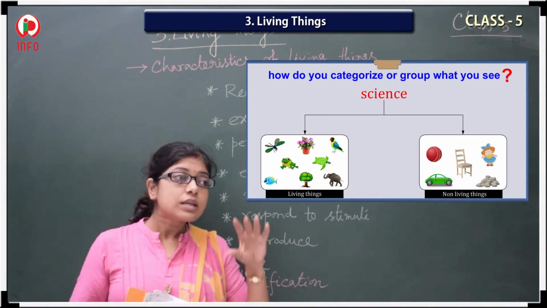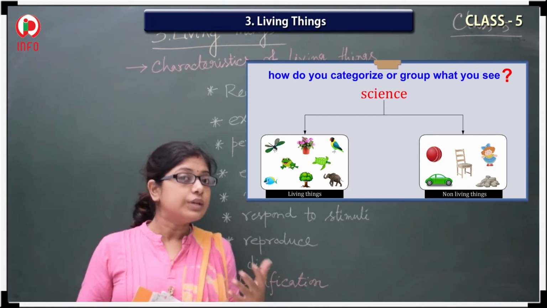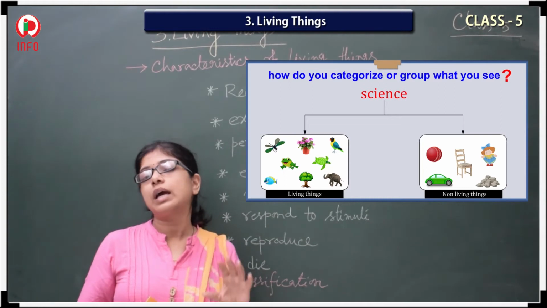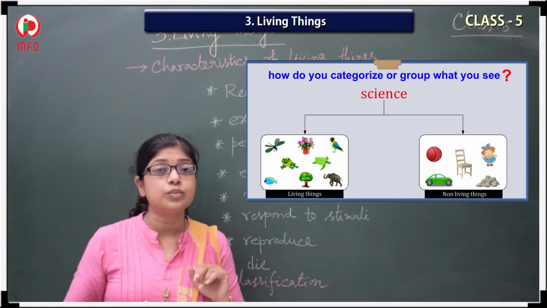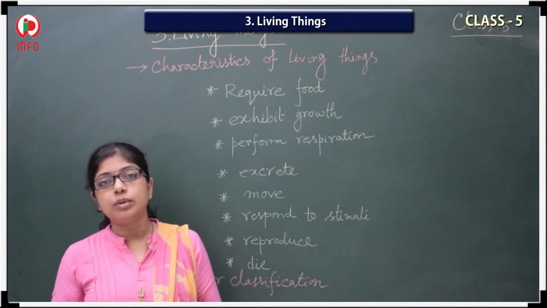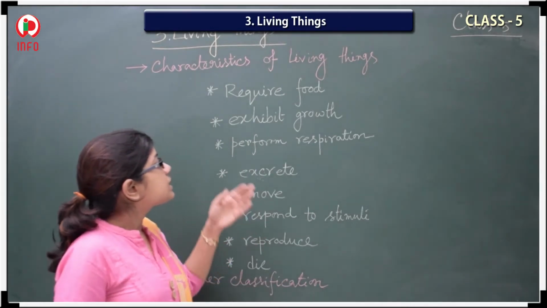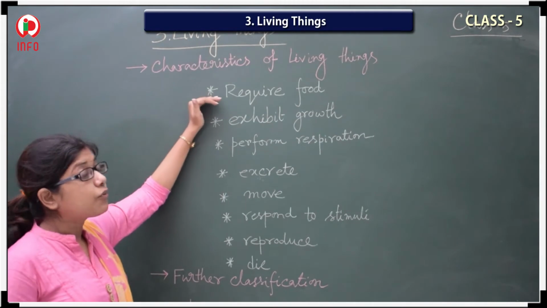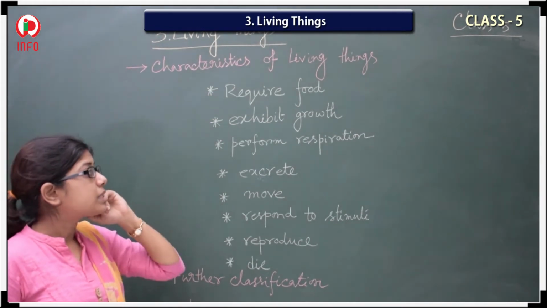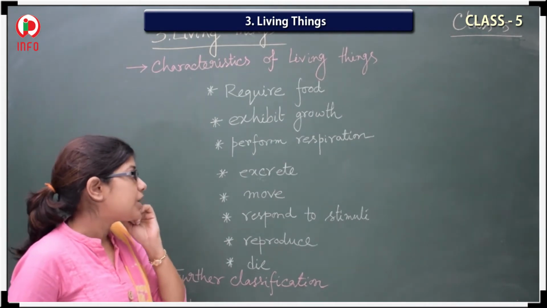Yes, these characteristics we will discuss now. After seeing all these characteristics, you can confirm whether the thing is living or non-living. So first thing, see here: require food. Next, exhibit growth. Next, perform respiration.